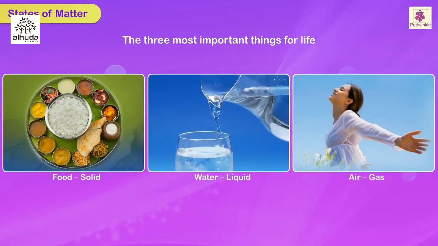The three most important things for life are generally found in these forms: food in the form of solid, water in the form of liquid, air we breathe in the form of gas.